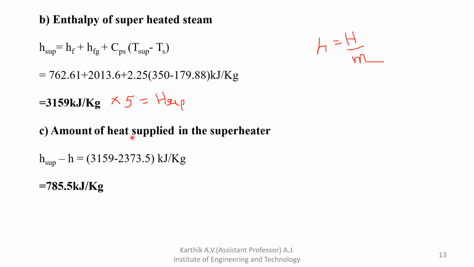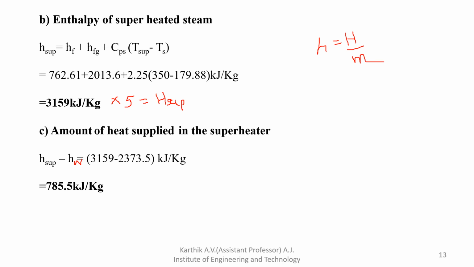Next, the amount of heat supplied in the superheater. How much heat is supplied to the superheater? That is nothing but H superheated minus HW. That is one different problem. Usually this type of problem is not asked in the exam. So just remember, the amount of heat supplied to the superheater is nothing but H superheated minus the wet steam enthalpy.